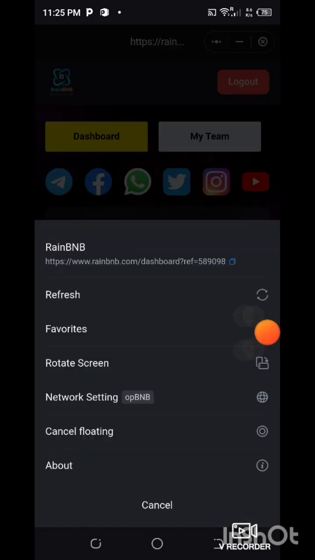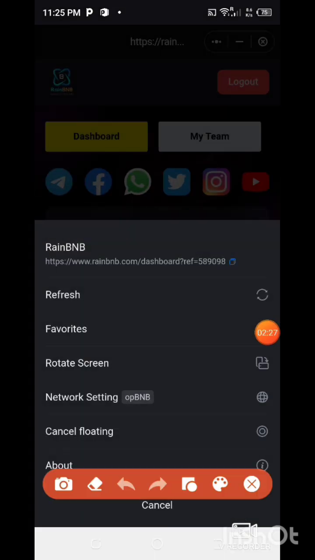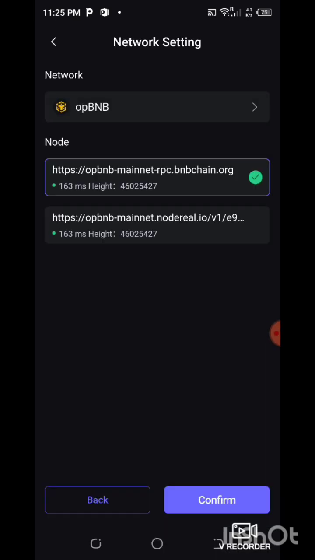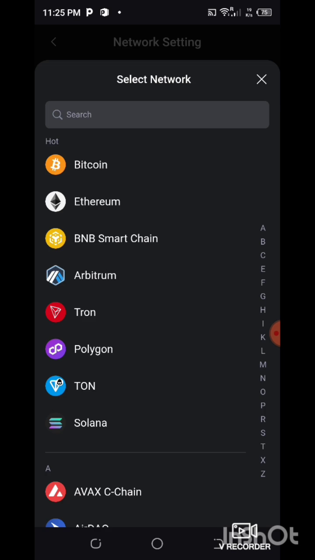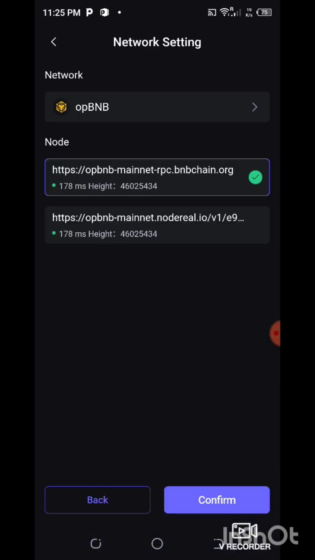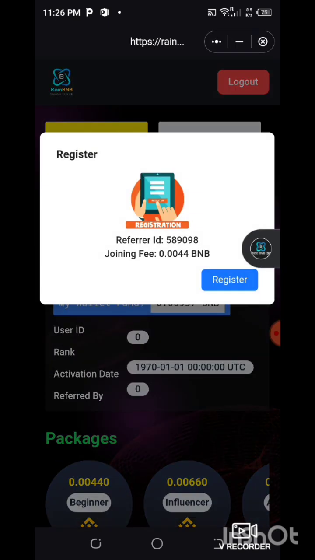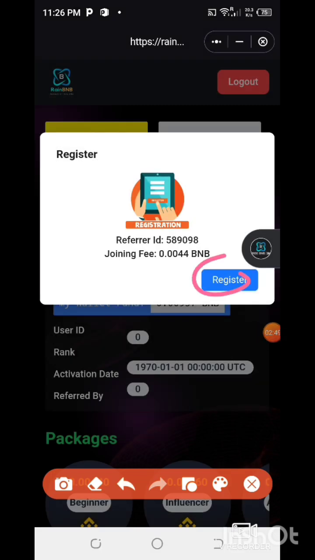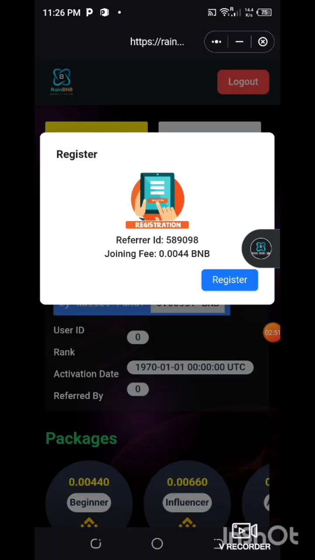So once you click on that three dots, go to network settings. So you can see OPBNB, you can search OPBNB here. So I've chosen it here now, guys. So click confirm. Once you click confirm, it tells me to activate and register, guys. You can see. So let me register now.